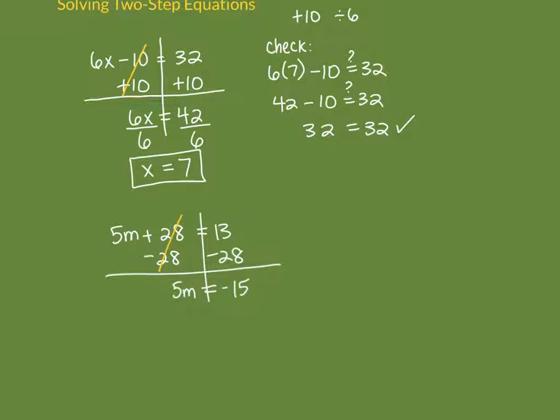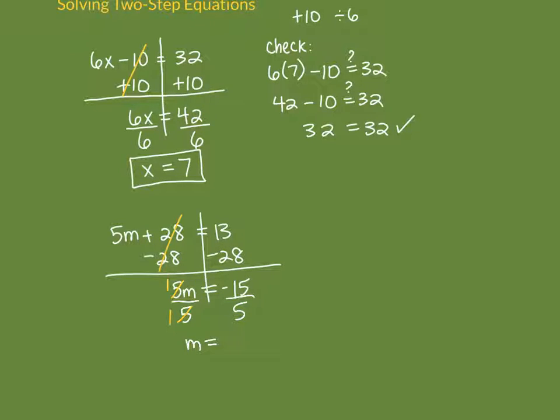Now, again, we're back to something more familiar, a term with a variable and a term without. And so to separate the variable from its coefficient, that's multiplication, 5 times m, so we want to divide each side by 5 to get rid of the 5 and make it just a 1m. Again, because 5m divided by 5 is just m, or you can look at it as that fraction reducing. 5 divided by 5 is 1, giving us 1m or just m.